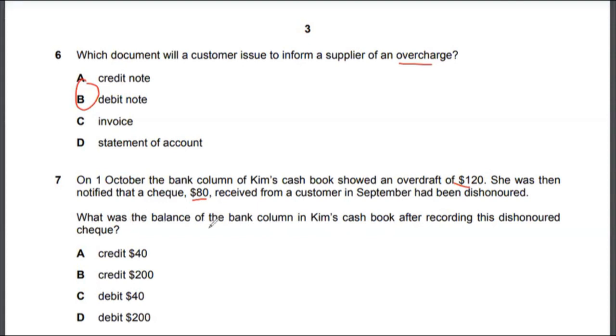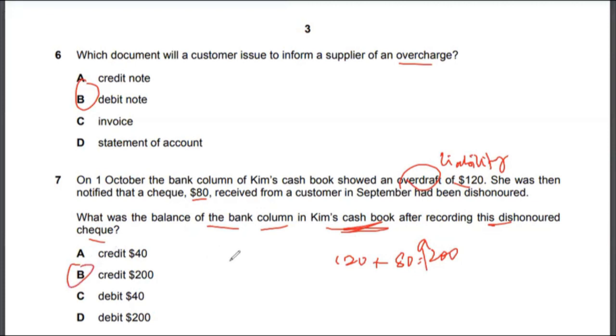So what is the question? The question is asking what the balance of the bank column in Kim's cash book would be after recording this dishonored check. So it would start at 120, and Kim will have to add the $80 to it, and that would come to $200. Because this is an overdraft, the amount has increased, and an overdraft is a liability. So the balance would be credit $200. The correct answer to multiple choice 7 would be option B.